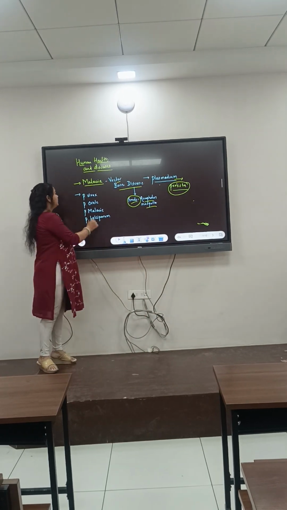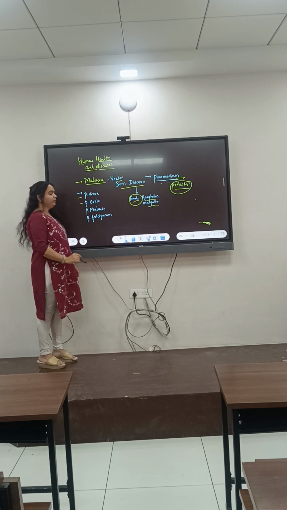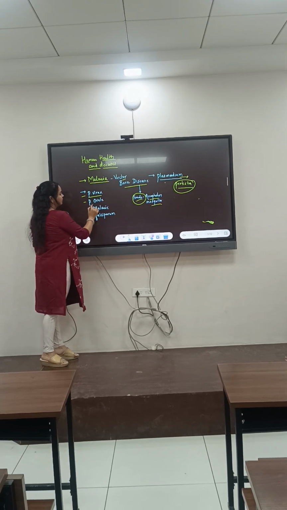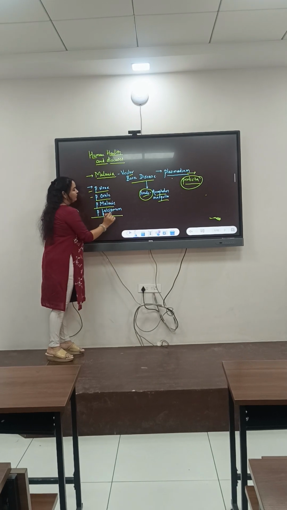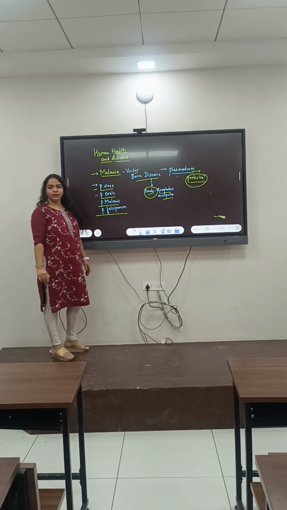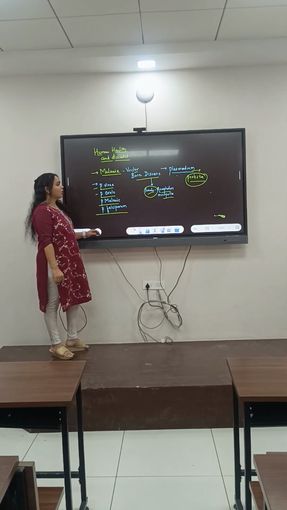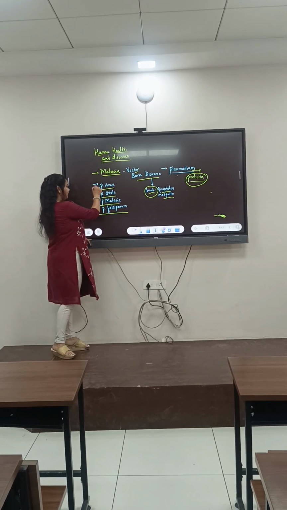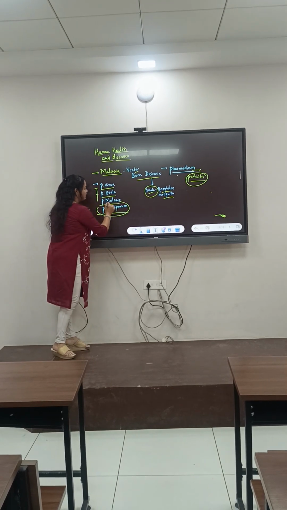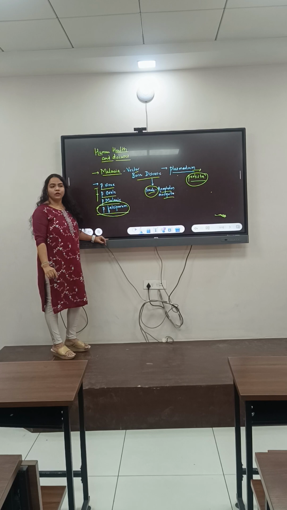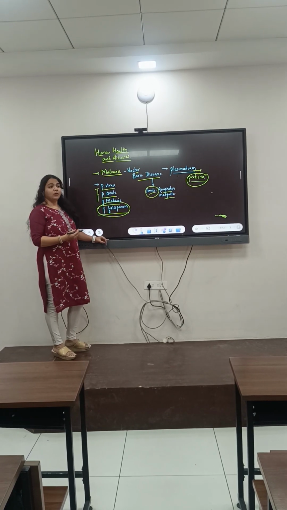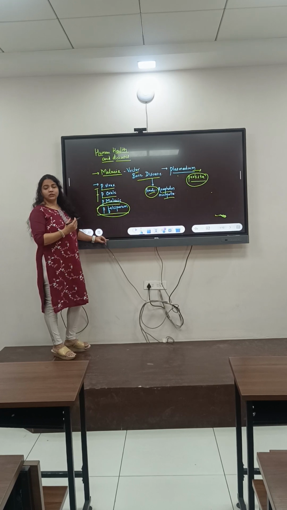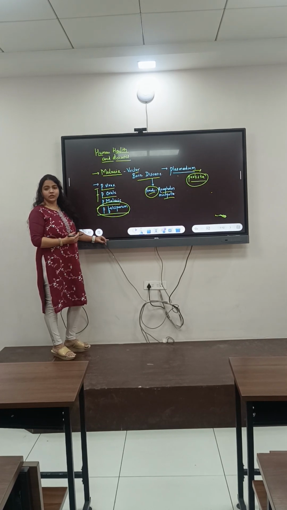Now for the disease, there are different species or variants of this Plasmodium: Plasmodium vivax, Plasmodium ovale, Plasmodium malariae and Plasmodium falciparum. Out of all these, Plasmodium falciparum is the most dreadful one because it causes the lethal or fatal condition. It causes malignancy due to this malarial infection.